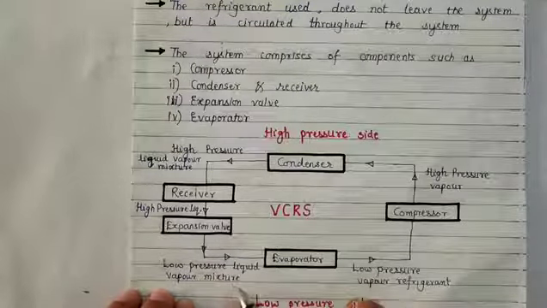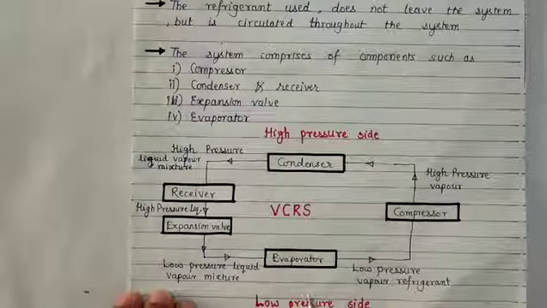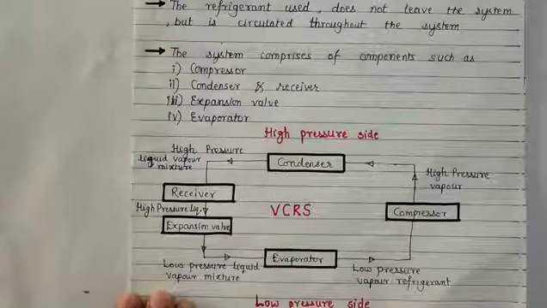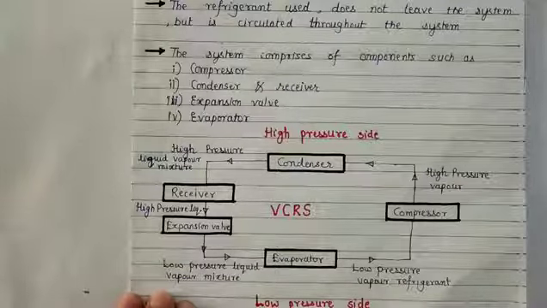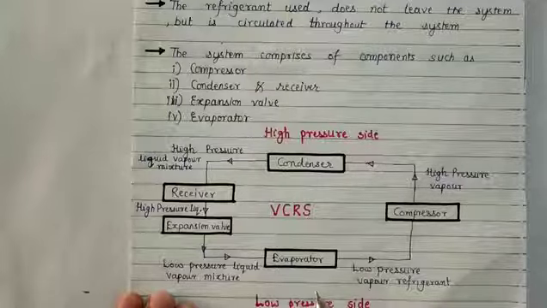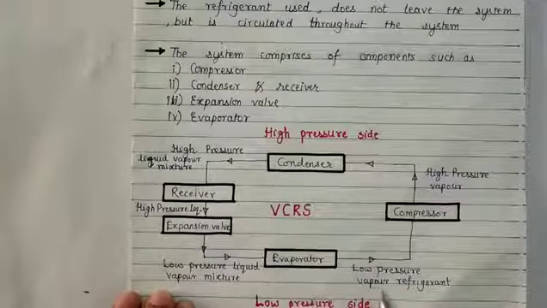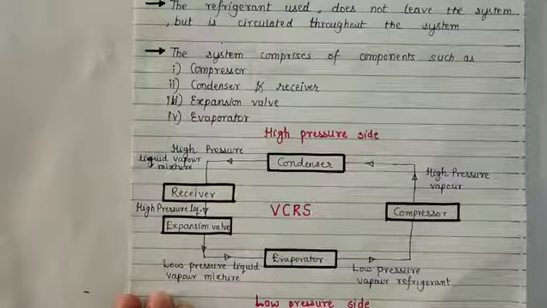This low pressure liquid vapor mixture then enters the evaporator, where the evaporation process occurs. The low pressure liquid vapor mixture gets converted to low pressure vapor refrigerant.